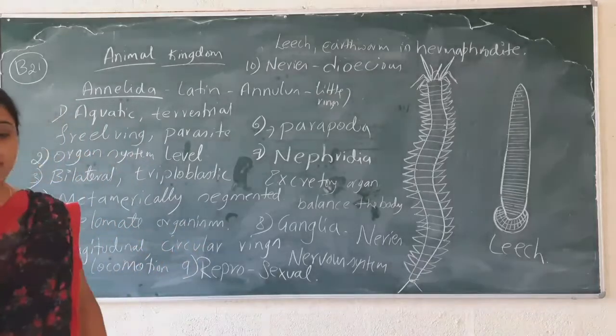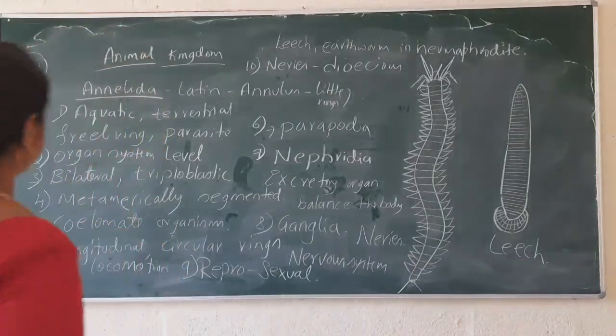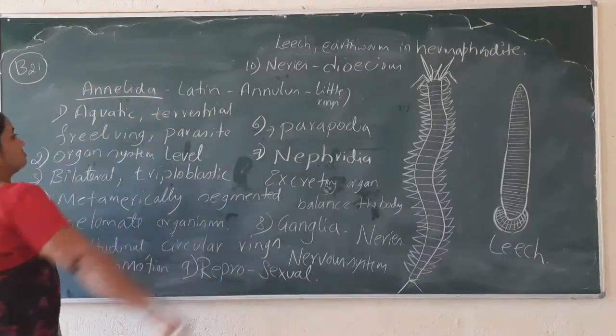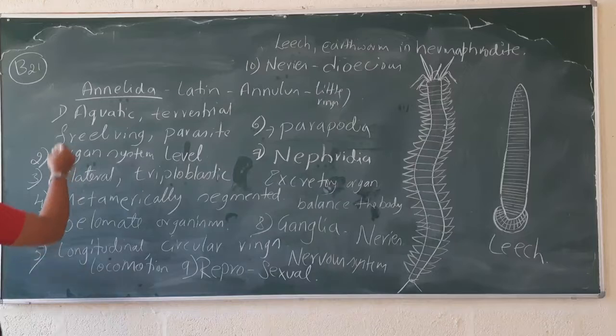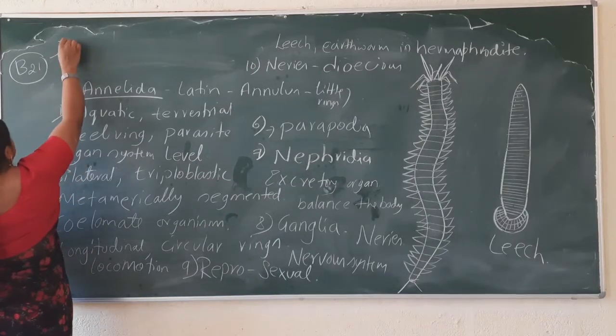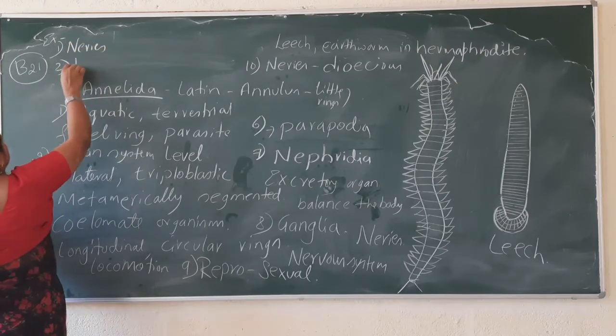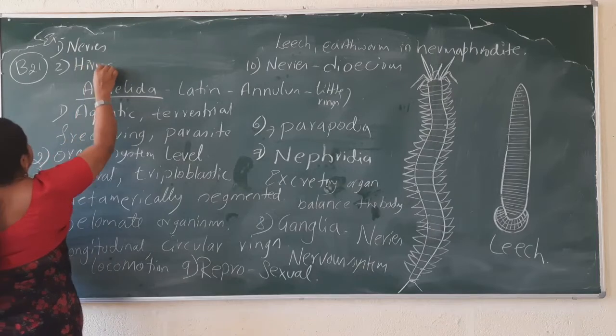Coming to the examples of it, I am going to write here. These are the examples. Nereis, Hirudinaria.